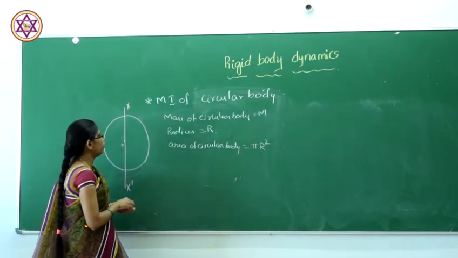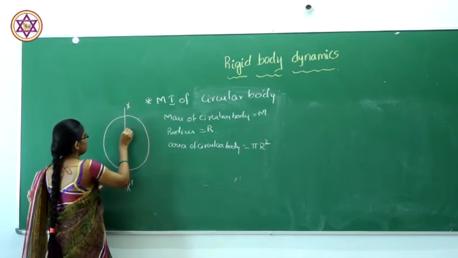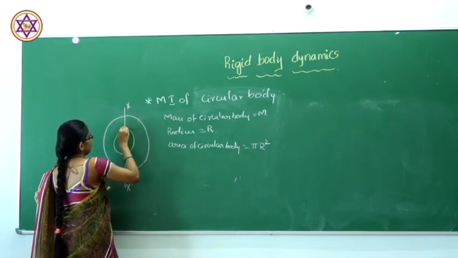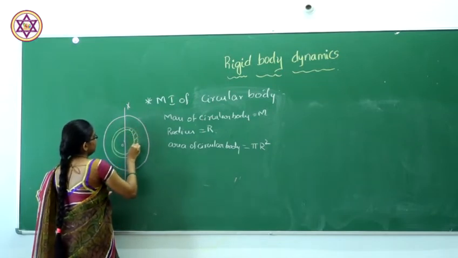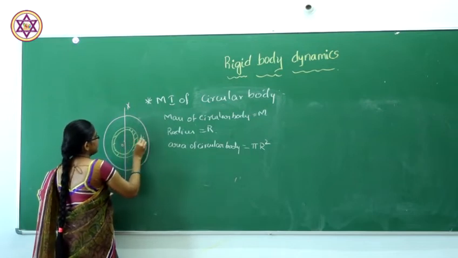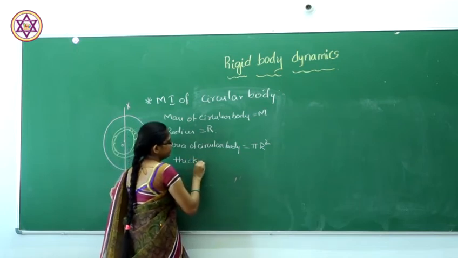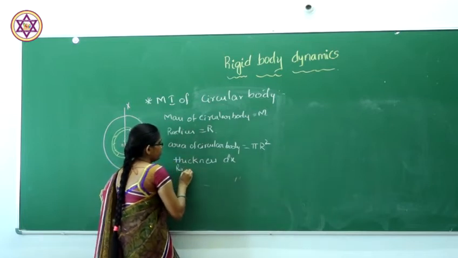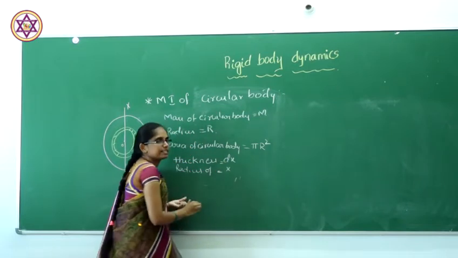Now we consider a small circular ring on the circular disc, having thickness dx and radius x.